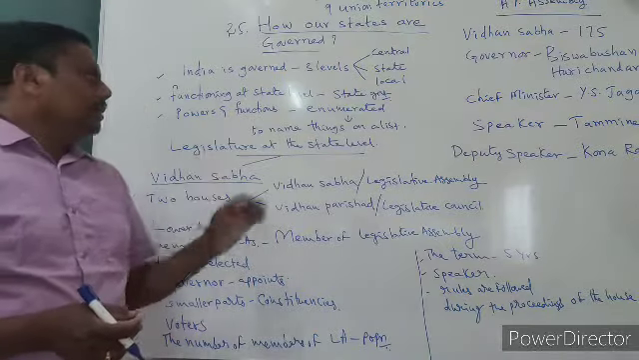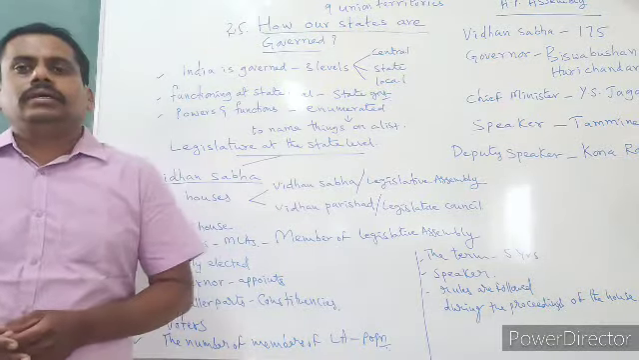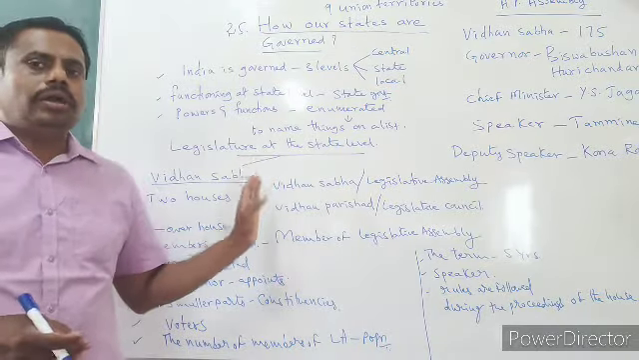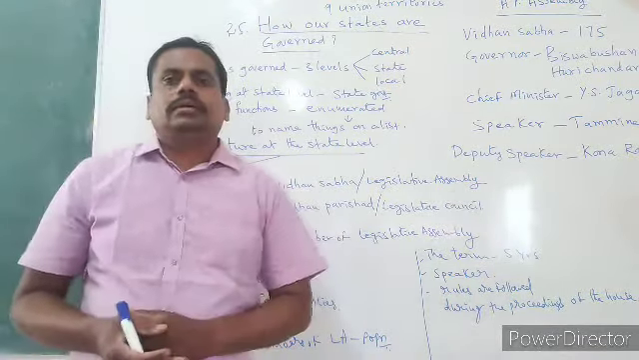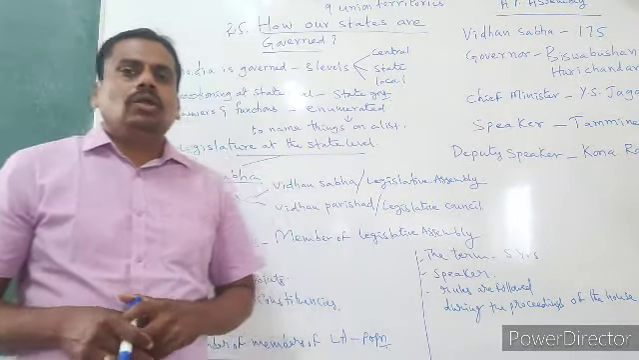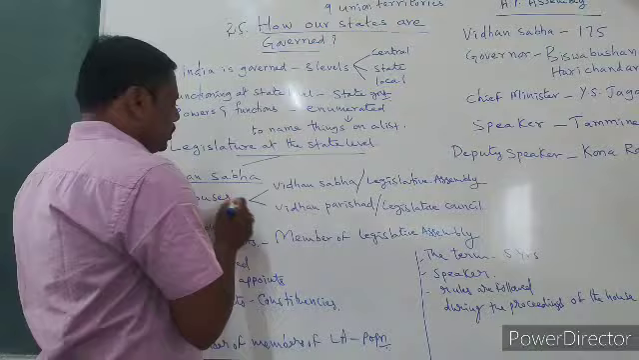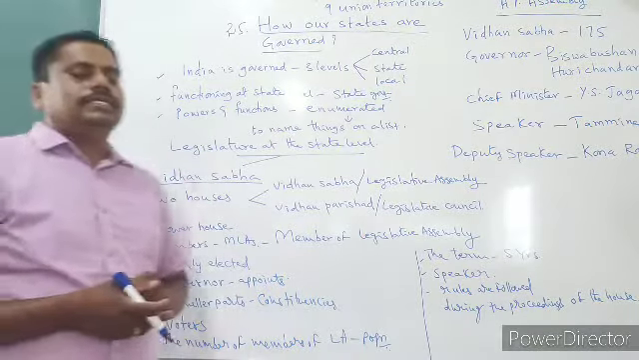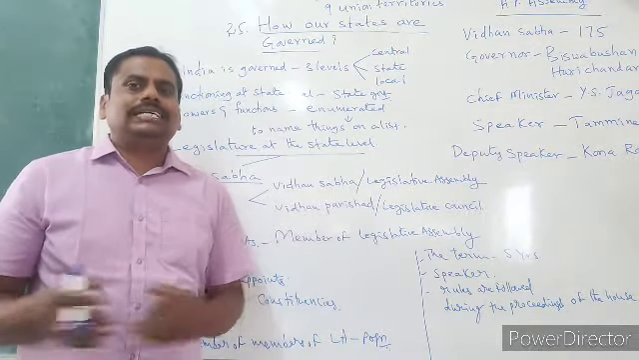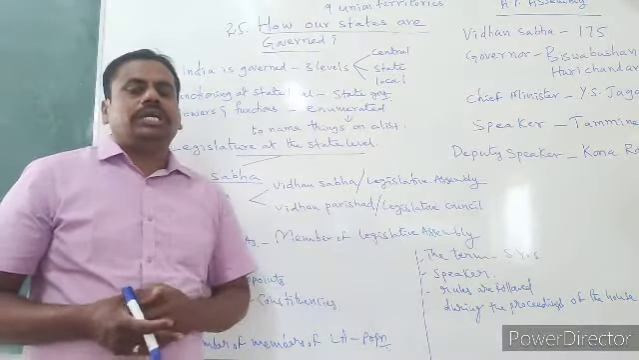And here you can find the legislature at the state level. You can find it at two levels: one is lower and the other is upper. Lower house, upper house. Lower house is called Vidhana Sabha or Legislative Assembly. Two houses you can find in a state, but you may not find two houses in all states, but certainly you find one house, that is Vidhana Sabha or Legislative Assembly.